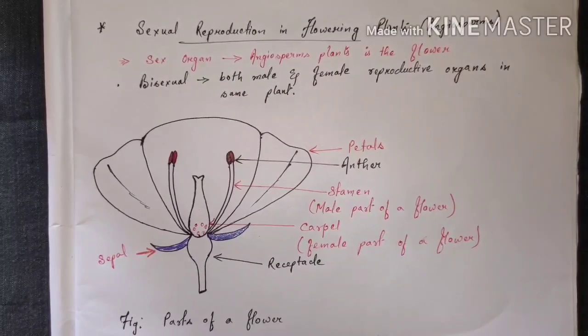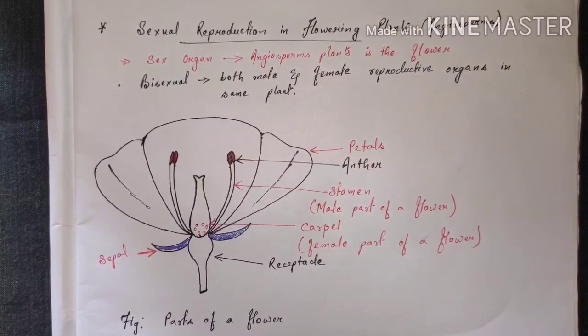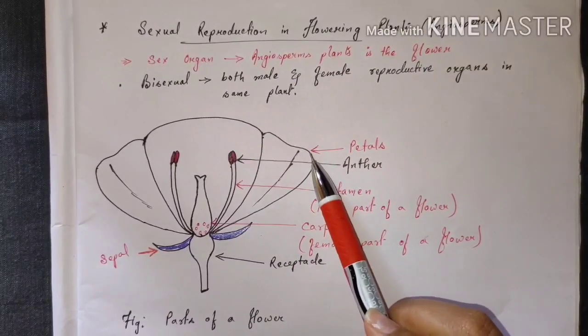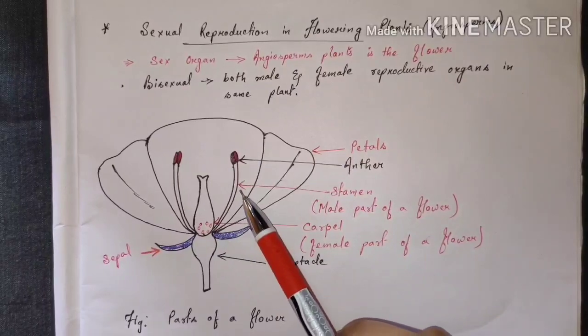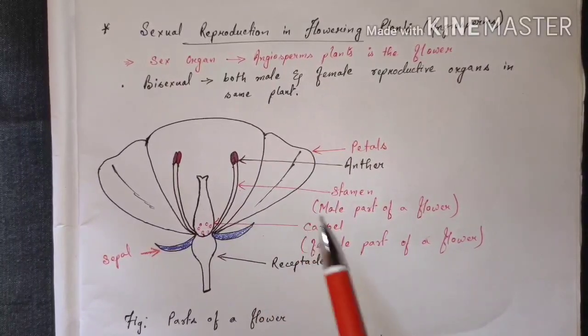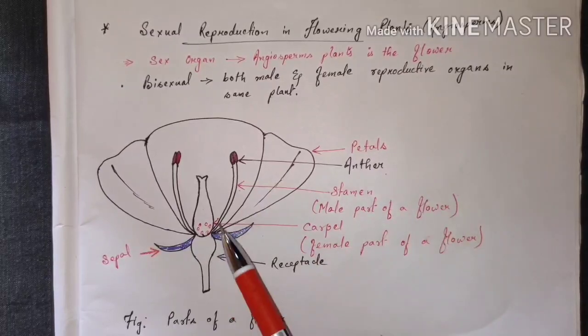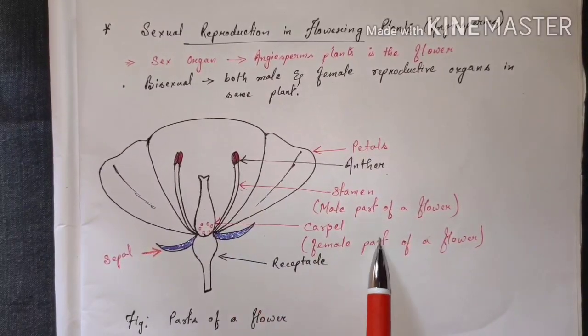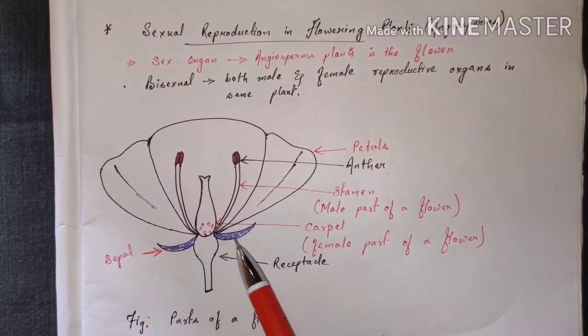Here in this diagram, we will be seeing the main parts of a flower. This is the petal part of a flower, and this is the stamen. The stamen bears the anther. This stamen is the male part of a flower, and this is the carpel, which is the female part of a flower. These are the sepals.